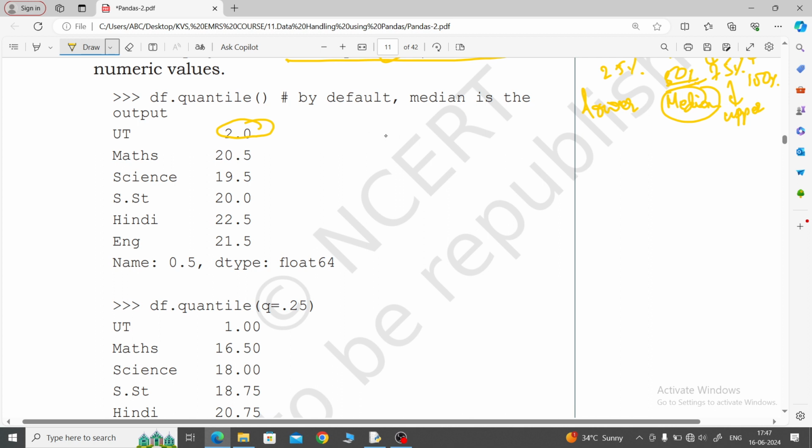Now the sum of UT 1, 2, 3 and total, what will come? The sum will be 6. And how many names are given? 4 names: Raman, Eswari, Misty, and one more, Jwair. So 6 into 4 equals 24. Since there are 3 data columns, 3 into 4 gives 12 as the total length. So 24 divided by 12, then 2 will be the median value.